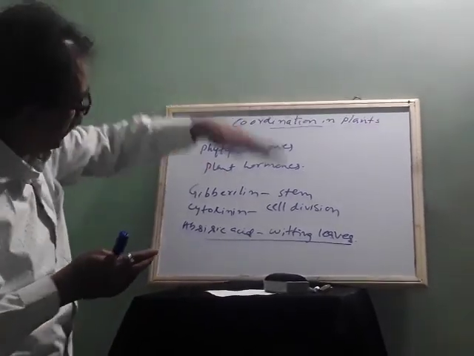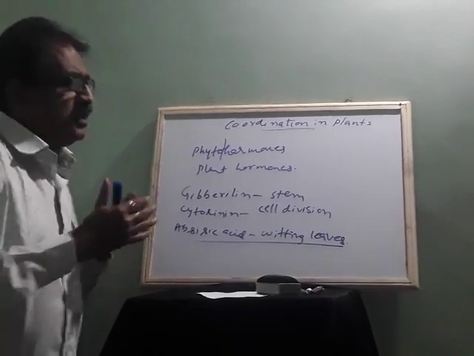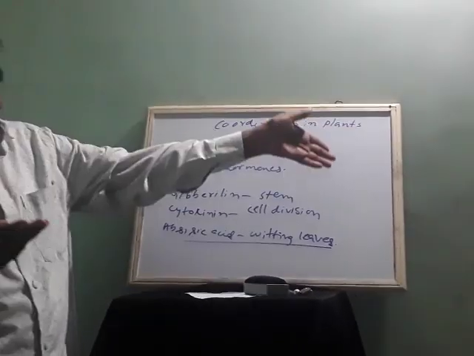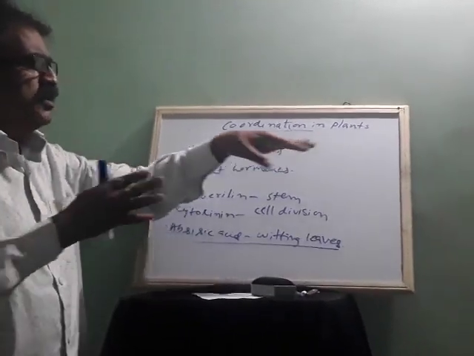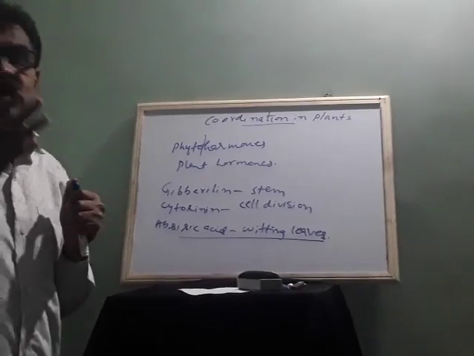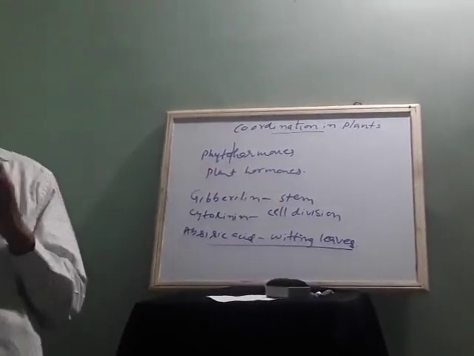But in the case of plants, earlier we thought that the movement of the plant was due to touch, that by touching with the hand some plants may move, or by the movement of the air. But specifically, there are hormones which help the growth of the plant.